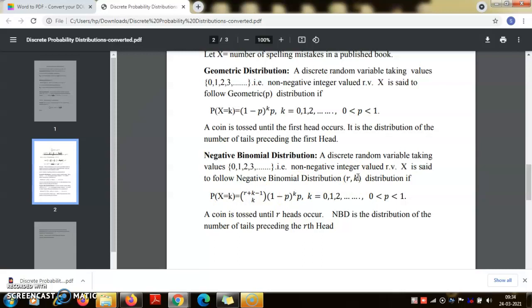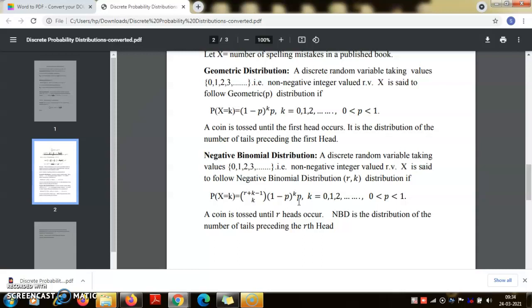So a random variable which is taking non-negative integer values 0, 1, 2, 3, and so on is said to follow the negative binomial distribution with parameters r, p, not k. K is a value. Then probability x equal to k is this formula. Again I leave it as an exercise for you to check that this sum indeed adds up to 1.